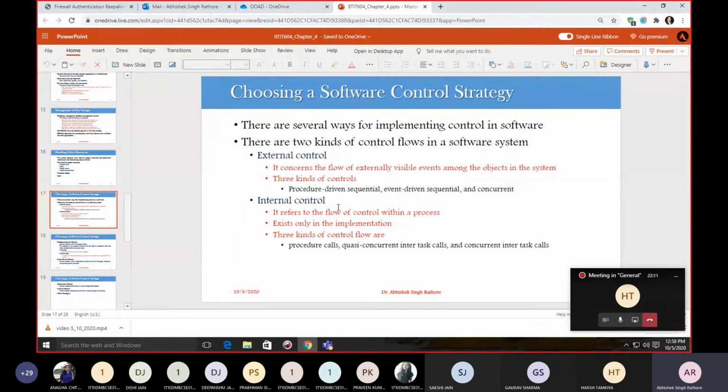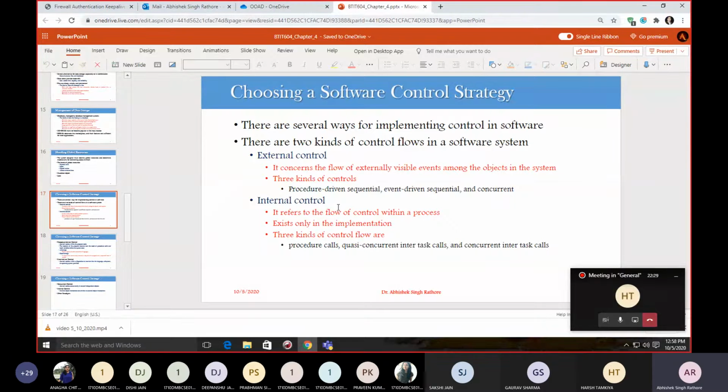When we are in the analysis model, this model shows interaction between events, or we can say interaction between your objects.